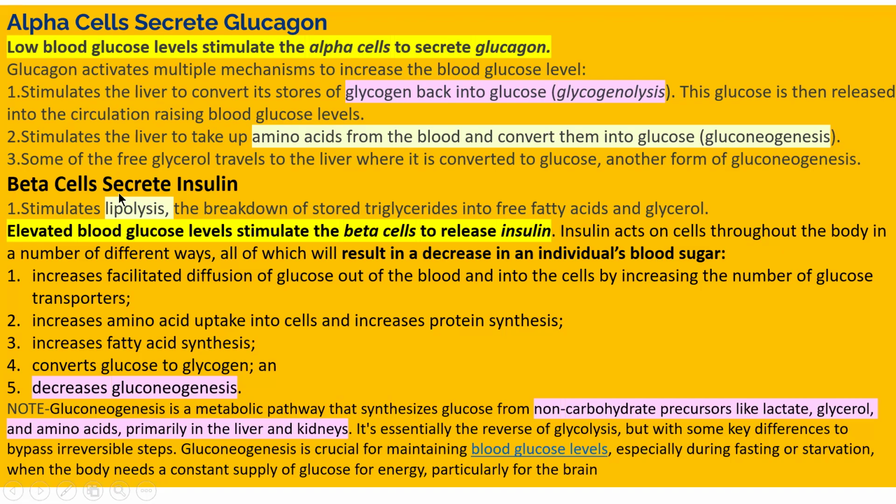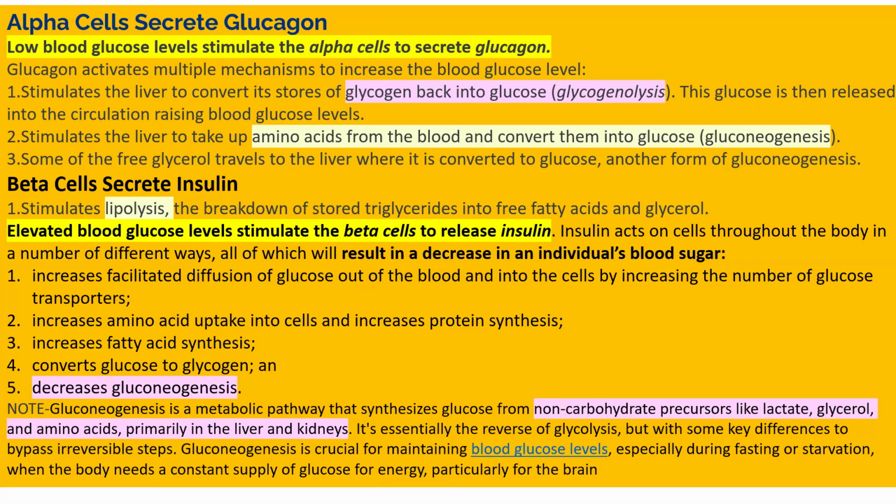Whenever you consume a carbohydrate meal like chapati, bread, rice, or bananas, at that time beta cells secrete insulin. Your blood glucose level increases, because after the breakdown of carbohydrate, glucose gets produced in your blood, so the blood glucose level will increase. So beta cells secrete insulin.